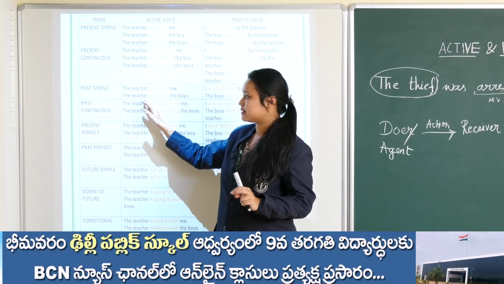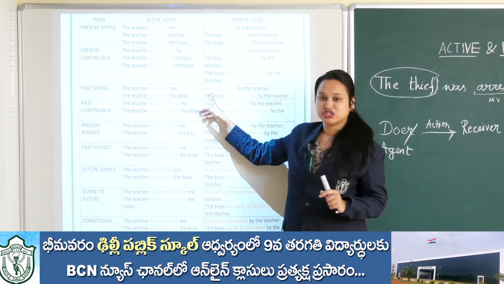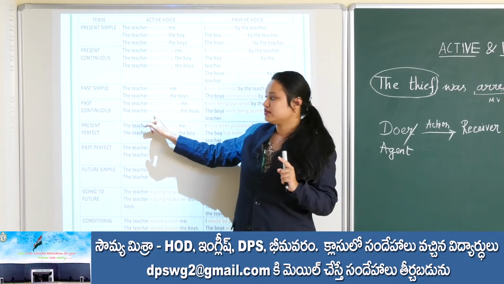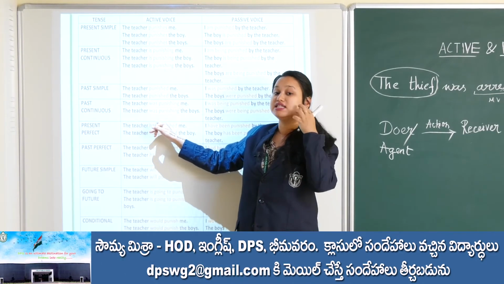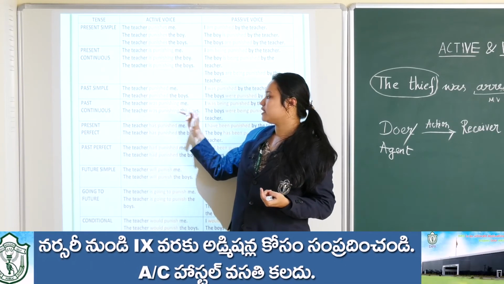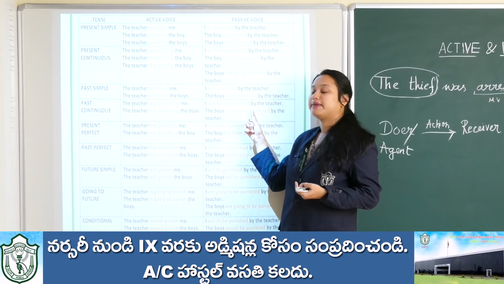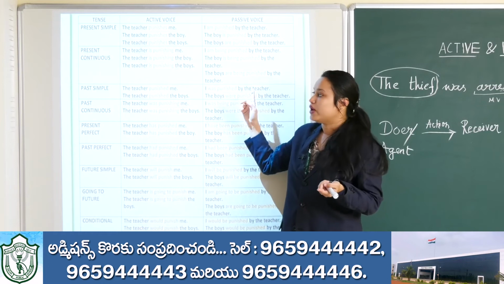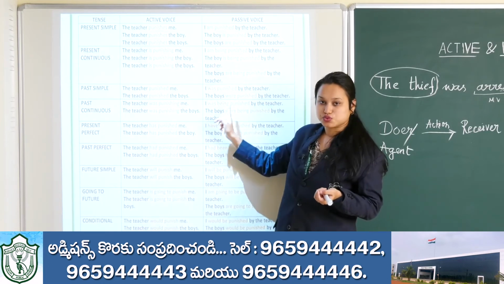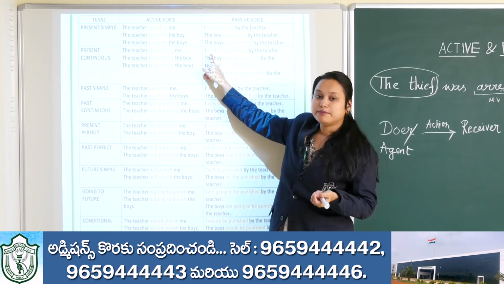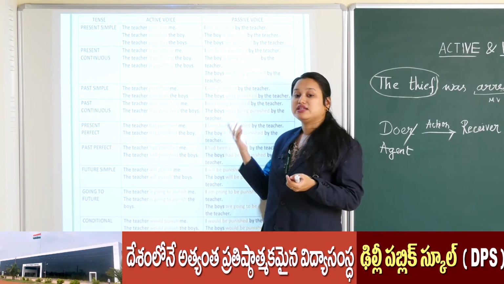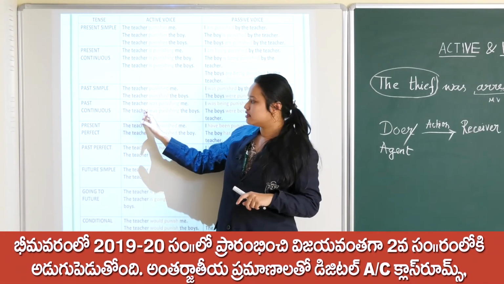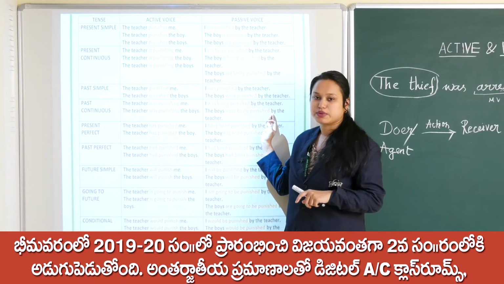Next one, past simple. The teacher punished me. I will change this into I was punished by the teacher, right. Next one, past continuous, something which was happening continuously in the past. The teacher was punishing me. I was being punished by the teacher. See, was punishing changes to was being punished. Whenever continuous is there, being will be used, but is, am, are will all depend on whether it is present form or past form, right.